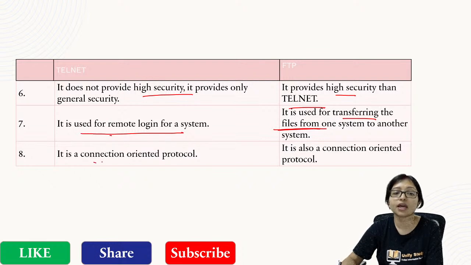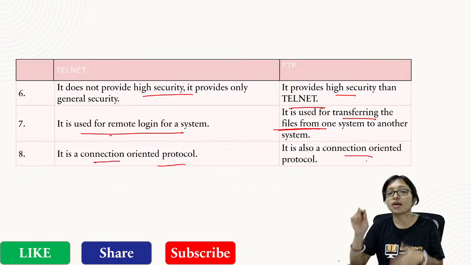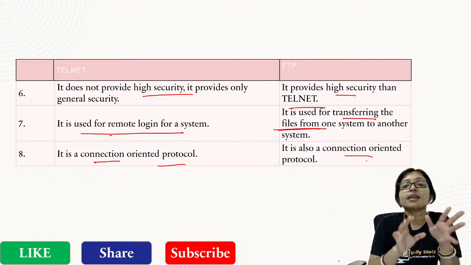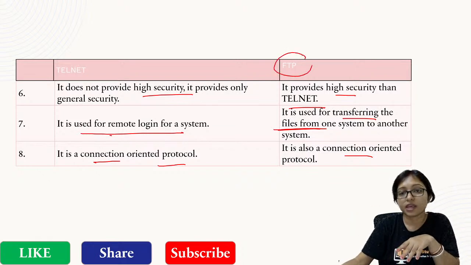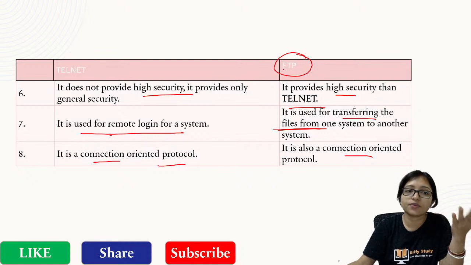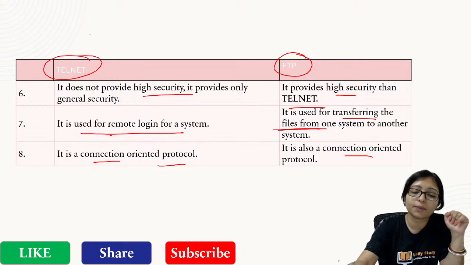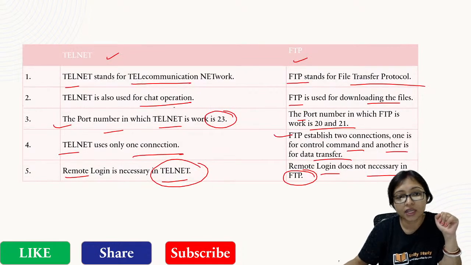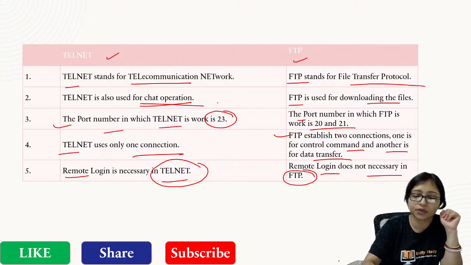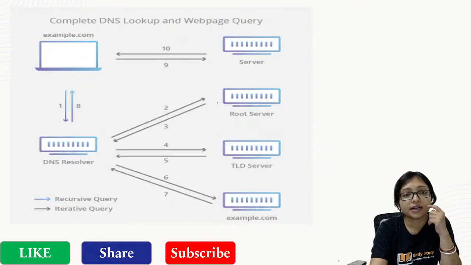FTP is a connection oriented protocol, and Telnet is also a connection oriented protocol. The main difference is that here I will send the file. FTP is working on sending and receiving files, downloading and uploading files. Telnet is working for the purpose of chat. For the chat operation we are using what is called Telnet.